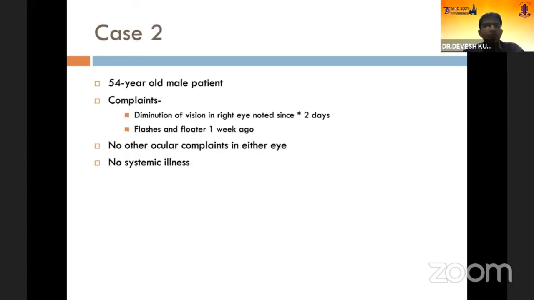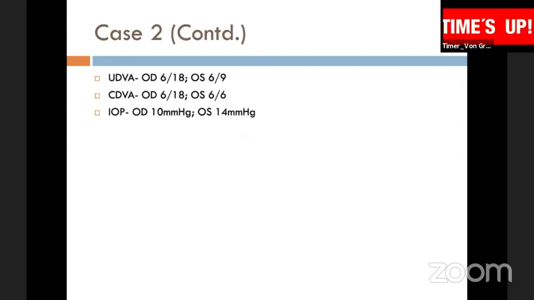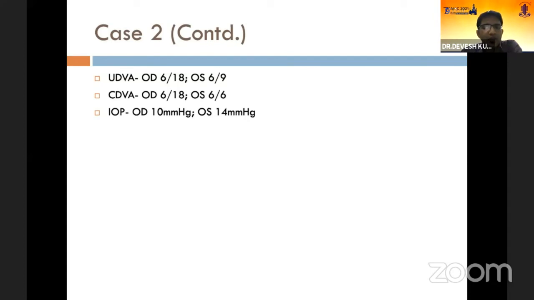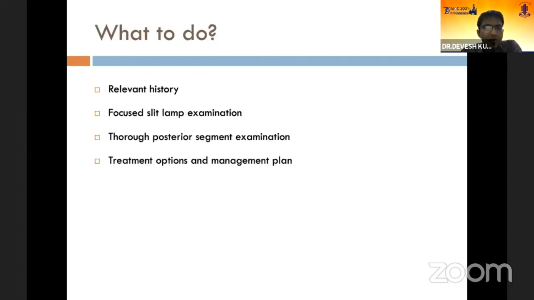Now case 2, a 54-year-old male patient presented with complaints of diminution of vision in the right eye since 2 days. He also had flashes and floaters in that eye 1 week ago. There were no other ocular complaints in either of the eyes, and he did not have any systemic illness. The visual acuity in the right eye was 6/18, which did not improve, and the left eye was 6/9, which improved with pinhole to 6/6. The intraocular pressure was 10 and 14 in the right and left eye respectively.